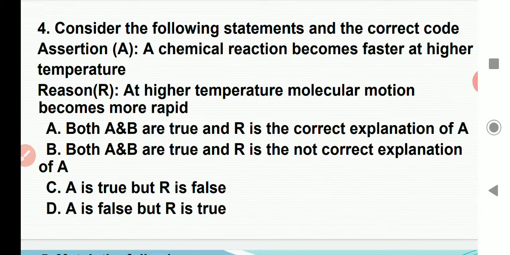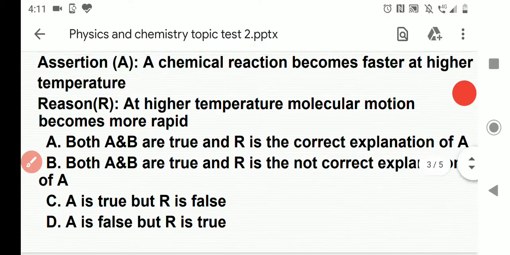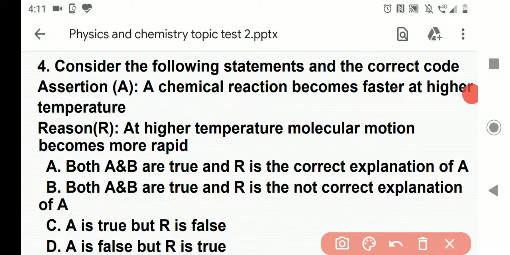Okay, the concept is here. Suppose I take one element and another element having molecules or atoms. When they are at high temperature, the vibration of the molecules is more. It means there is a possibility of reaction. So when the temperature increases, vibrations also increase, resulting in a faster chemical reaction. Okay, this is the concept here. Okay, next.